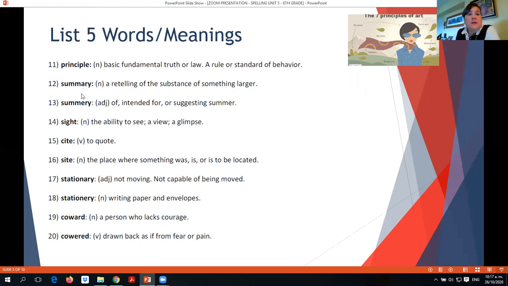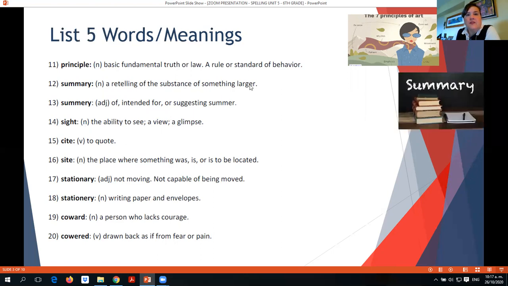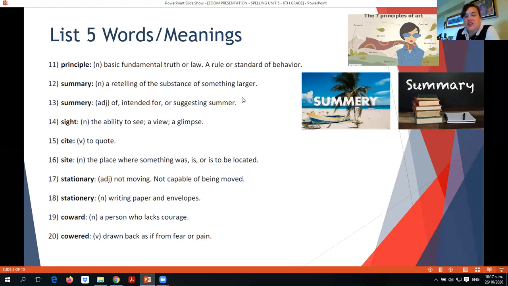Then we have summery and summary. Summary, a retelling of the substance of something larger, like when you do a book summary. And we have summery, which is of or intended for summer, or suggesting summer. Okay, this is summery. This suggests summer. We go during summer to the beach.